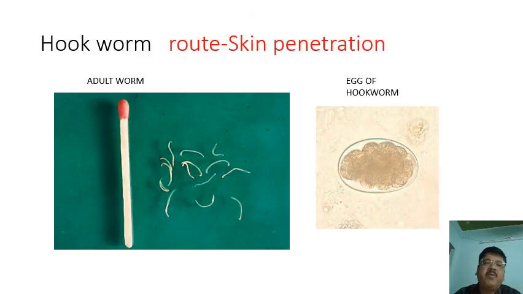Another parasite is the hookworm, which is one of the important leading causes of anemia, and the infection occurs by skin penetration. This is the photograph showing adult worms. In the morphology, the anterior part shows a hook-shaped structure, therefore it is named hookworm. This is the egg of hookworm, which is a non-bile stained egg. The previous egg of Ascaris is a bile stained egg.